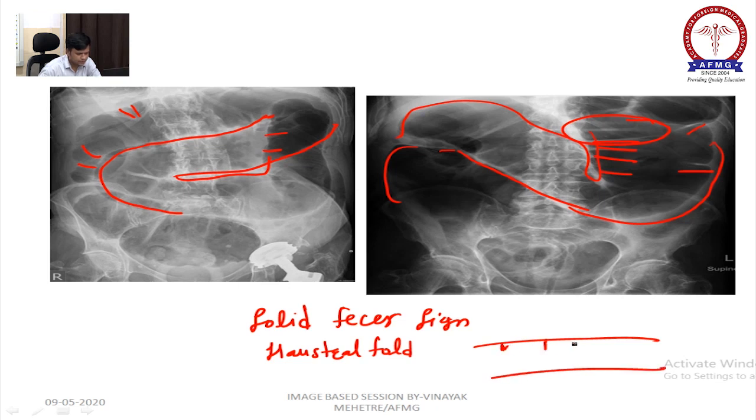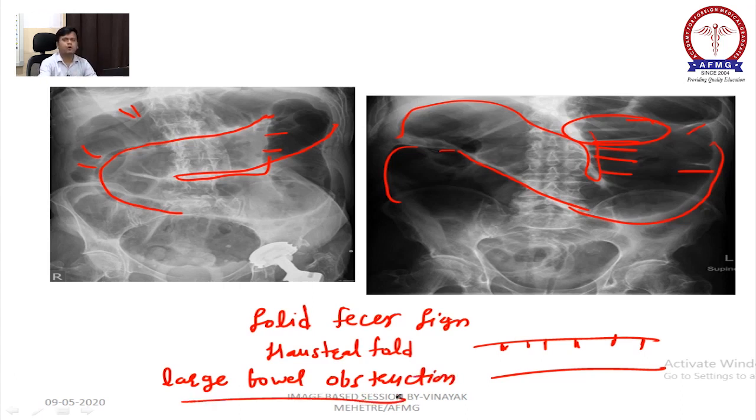There will be some kind of folds due to compression of the large intestine, because there is so much feces inside, so it will compress it. It is seen in large bowel obstruction.